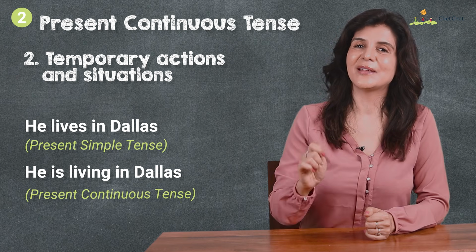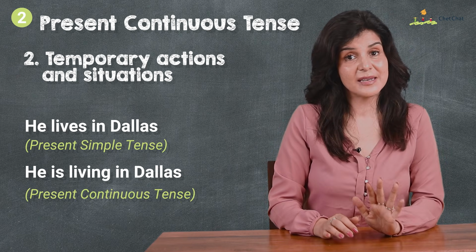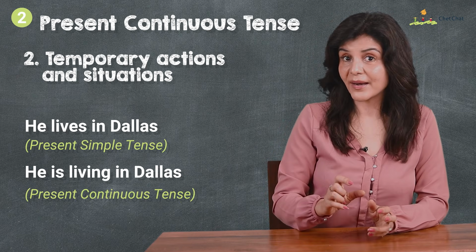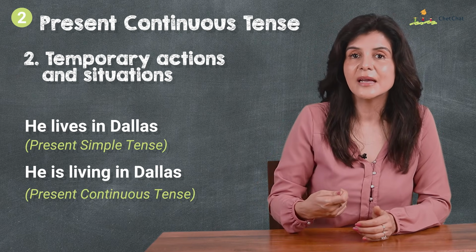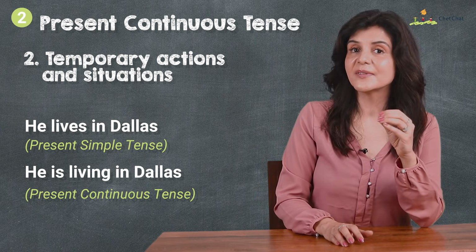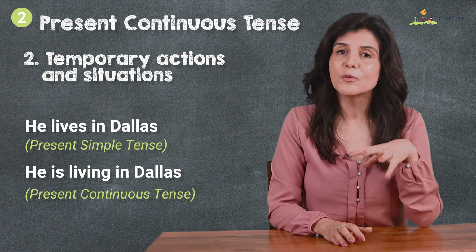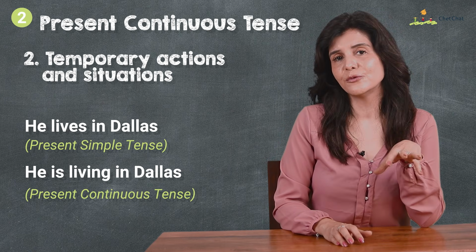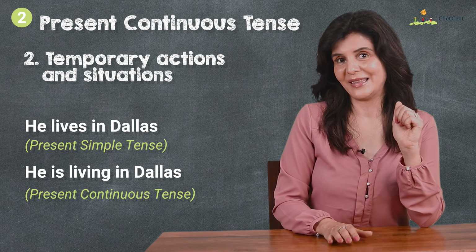The second is present continuous. Now, while both statements are correct, the second one has an added layer of meaning of being temporary. We are trying to say that perhaps he is living in Dallas at the moment, but he might move soon to another place. Or that's what we think.